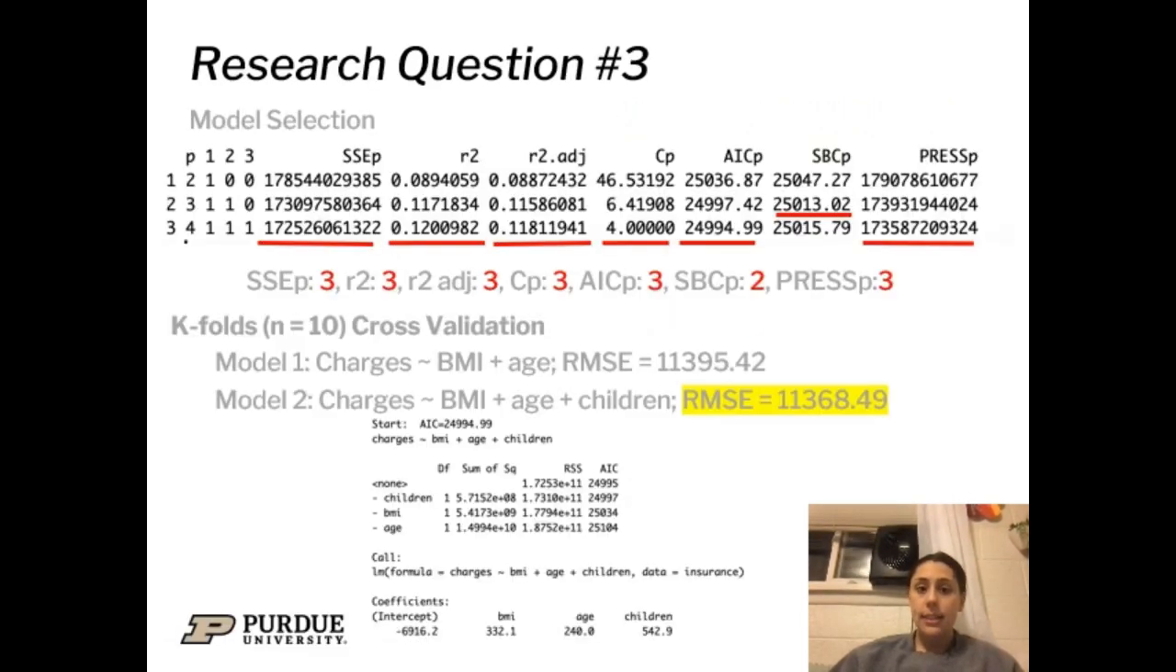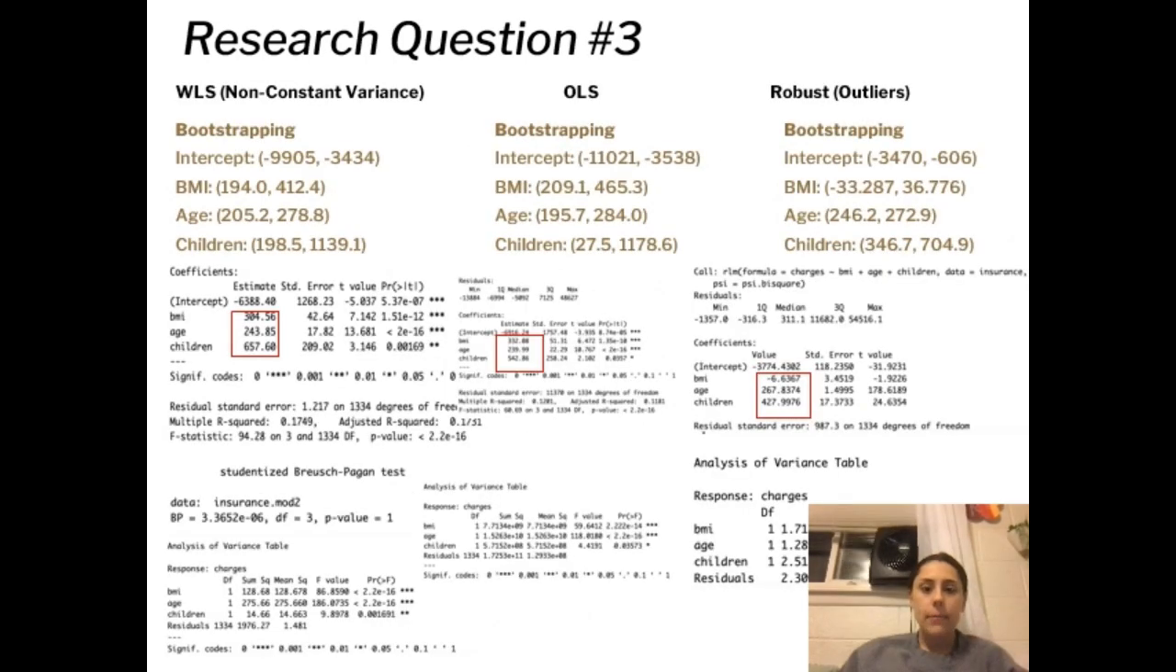6 out of the 7 tests pick Model 3, which is charges in response to BMI plus age plus children. This can also be validated with K-folds cross-validation, as that model has the lowest RMSE value. This can also be validated with the stepwise function, picking this model because it has the lowest AIC value. The next step for the model is the remedies.